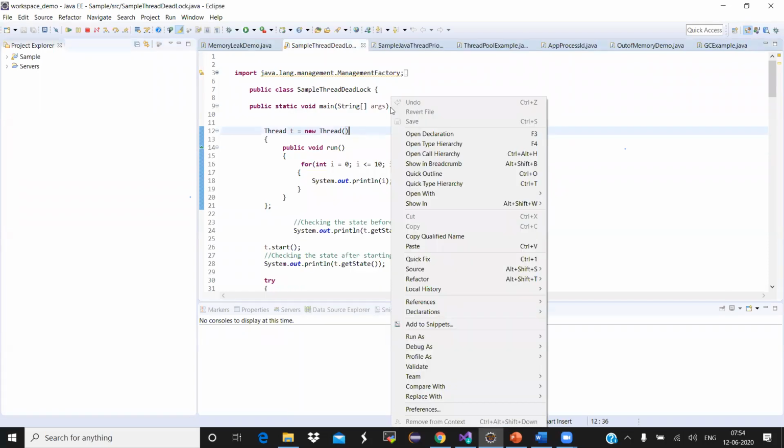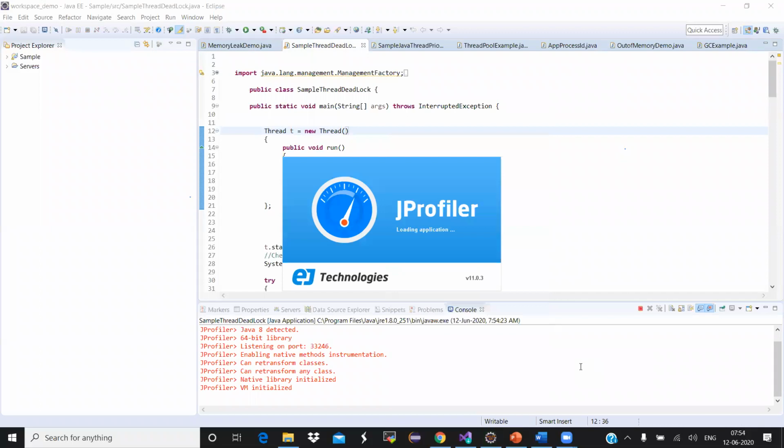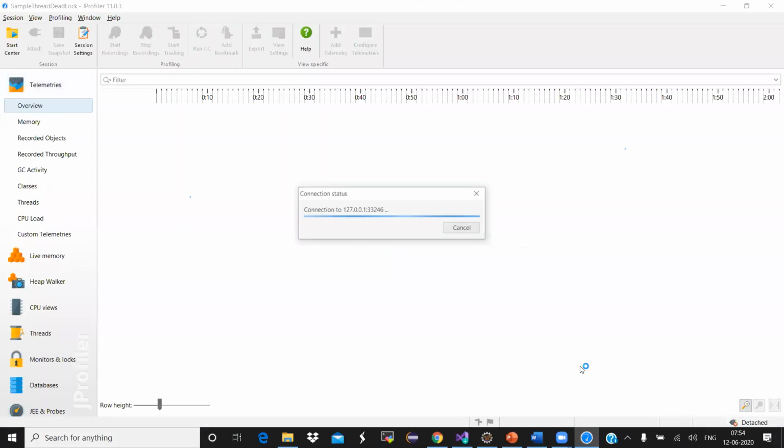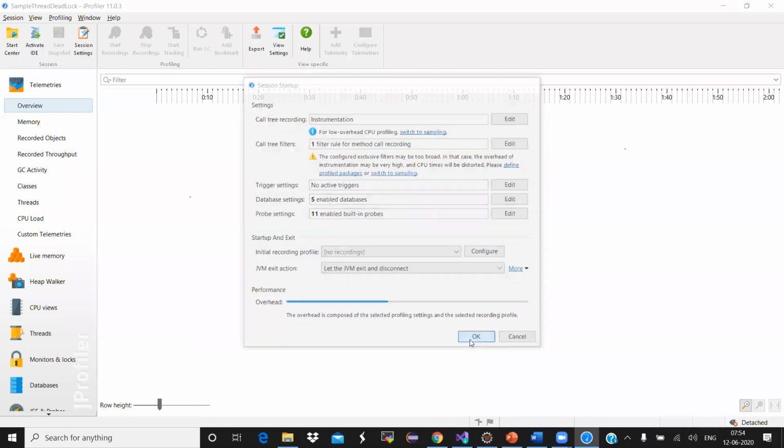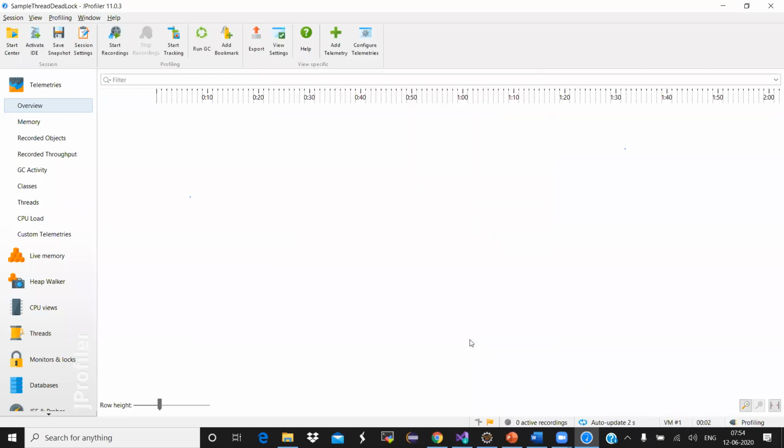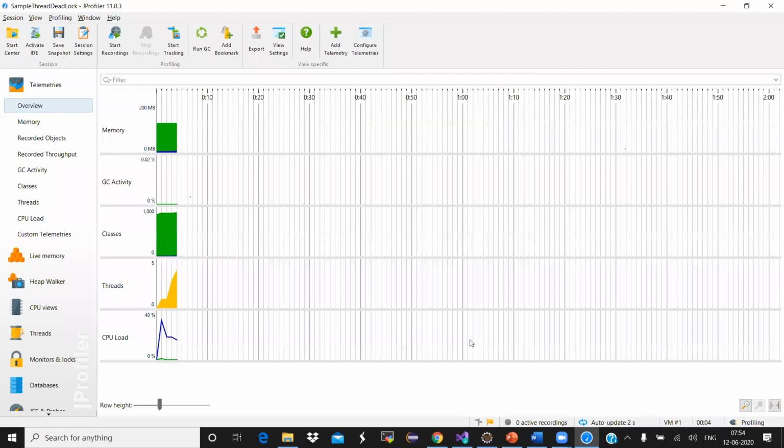This is one of the thread locks. I'm telling you what I will teach you in real time. If I click on Java application, it is automatically opening the JProfiler, right? So how to integrate these JProfilers to different IDEs?